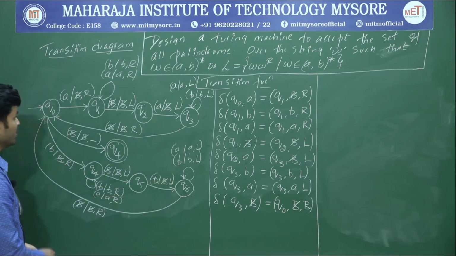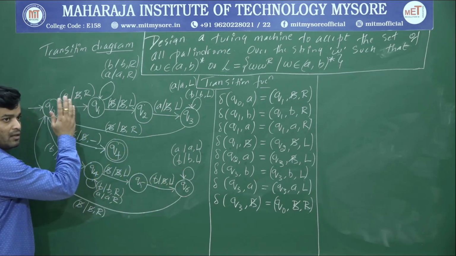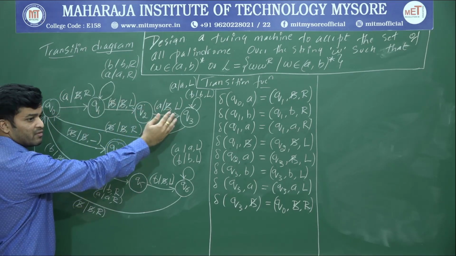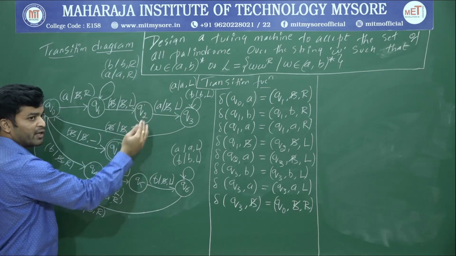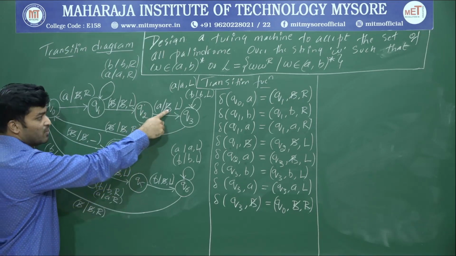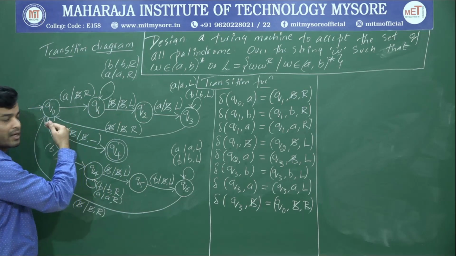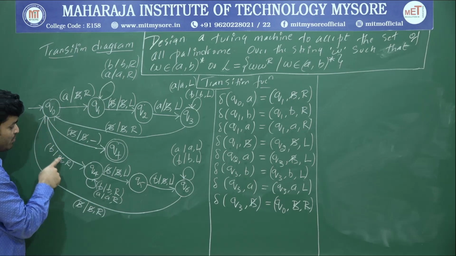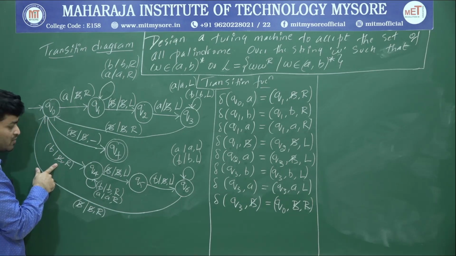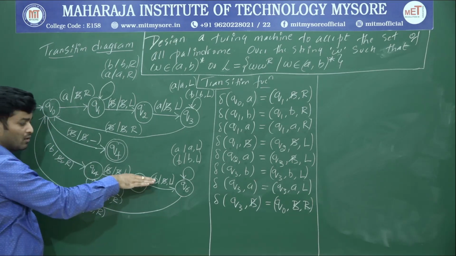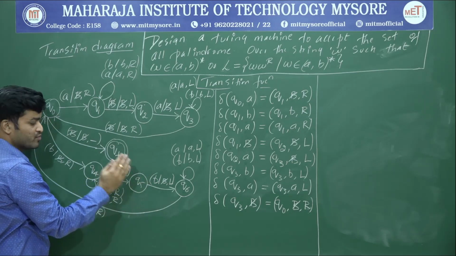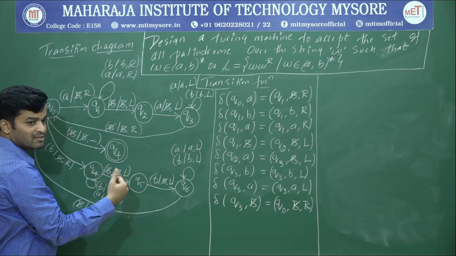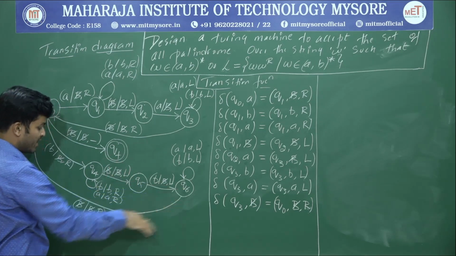So the meaning is, if it is A in the beginning, we will move to the right-hand side until we get a blank space. Once we get a blank space, we will move right and replace the last symbol with a blank space, and we will start moving to the left-hand side. And we will come back to Q0. The same way, if a string is starting from B, we will replace that with a blank space and move right until we get a blank space. Once we get a blank space, we will start moving to the left-hand side and replace the last symbol with a blank space, and again we will come back to Q0.